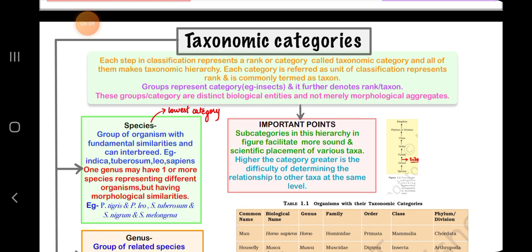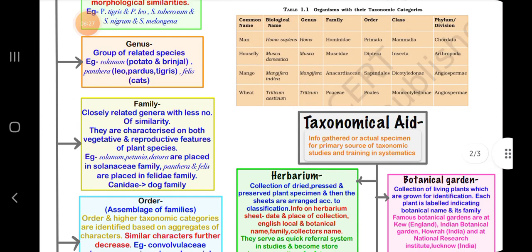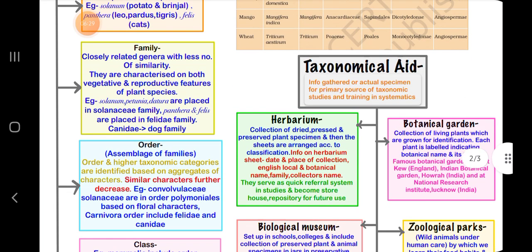Then species, a group of organisms with fundamental similarities that can interbreed. One genus may have one or more species representing different organisms but having similar morphological features. Then genus, it is a group of related species. Then family, closely related genera with fewer similarities. They are characterized by both vegetative and reproductive features of plant species.